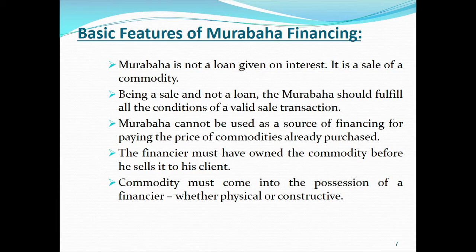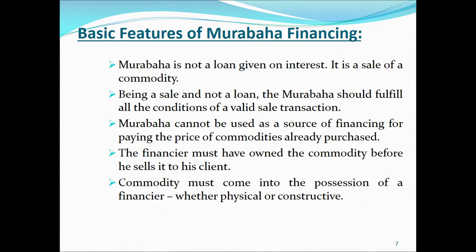In case of constructive possession, the asset is not physically available with you. If we take the same example of a mobile phone, it might be available at a shop of your friend. You have given it to a friend who owns a mobile shop, so that he can sell it on your behalf. Although this mobile phone is not physically with you, since the ownership is with you and the risk of that asset belongs to you, it will be considered in your constructive possession.